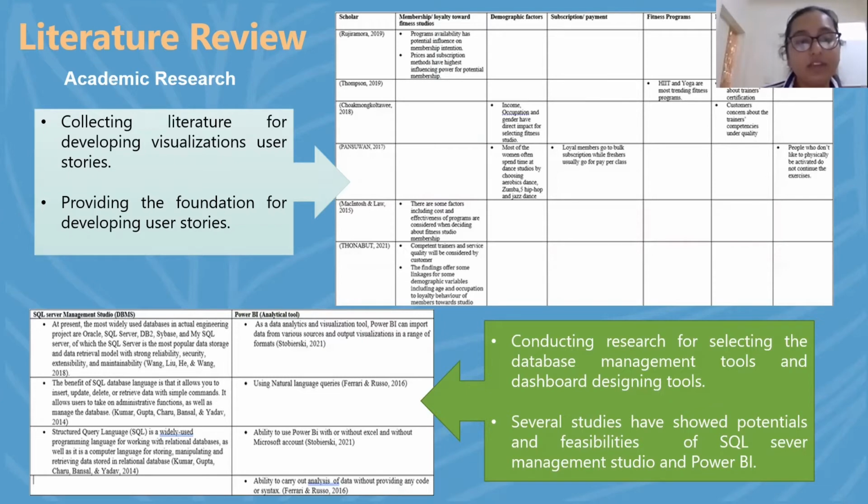One is insight for developing project user stories, because we must select the most crucial and highly related factors for the fitness studio. Conducting the academic literature review provided a solid foundation for the project and for developing user stories. As well, we were able to finalize the dashboard designing tool as Power BI and the database management tool as SQL Server Management Studio. There were a lot of literatures supporting the tools' performance and their advantages. The next slide will discuss the commercial researchers.